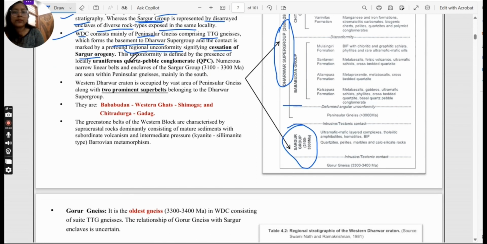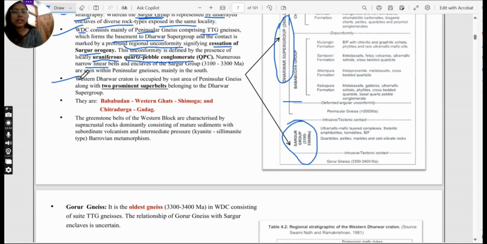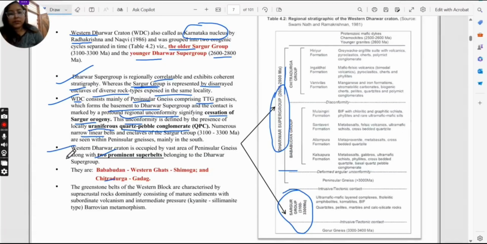Next, as I have told you earlier, this unconformity will be of QPC type, quartz pebble conglomerate type, which is uraniferous. This is important. Also, narrow linear belts are there. In Western Dharwar Craton, there will be two prominent superbelts, or schist belts. This is Baba Budan and another one is Chitradurga.